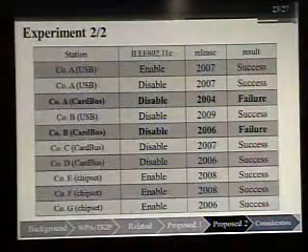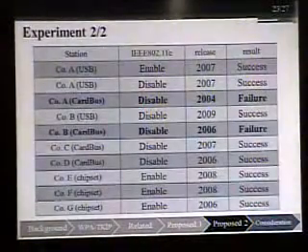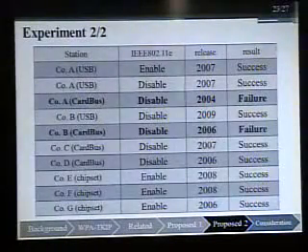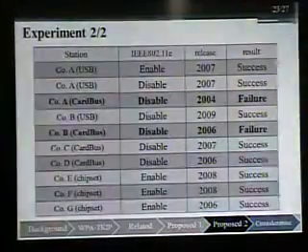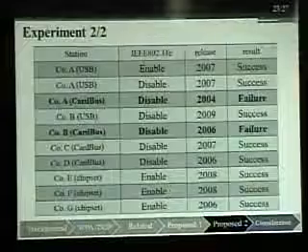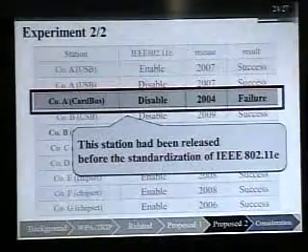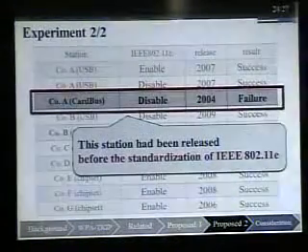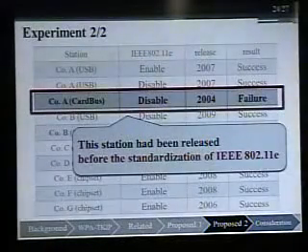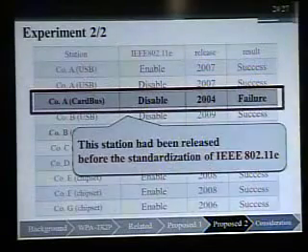This table is the experiment result. We realize that several stations are potential targets. Moreover, we could attack many implementations assumed not to have .11e features. On the other hand, we could not attack this station, because this station had been released before the standardization of .11e.